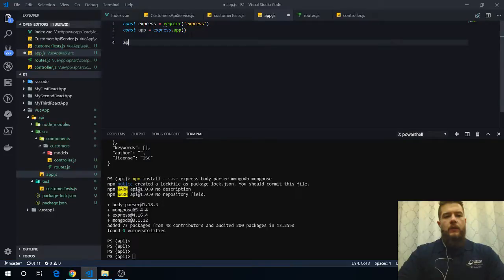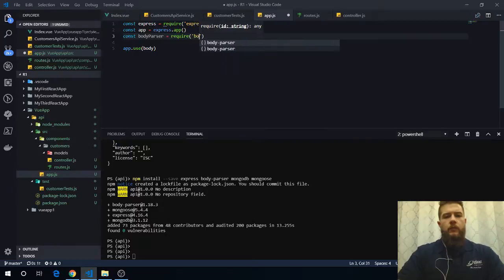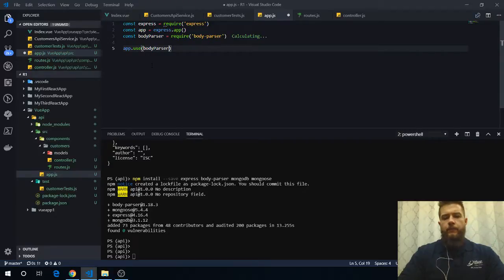So, app.use body parser, no, require. Let's see, const body parser equals require body parser, app.use body parser. Yeah, that's about as far as I got.